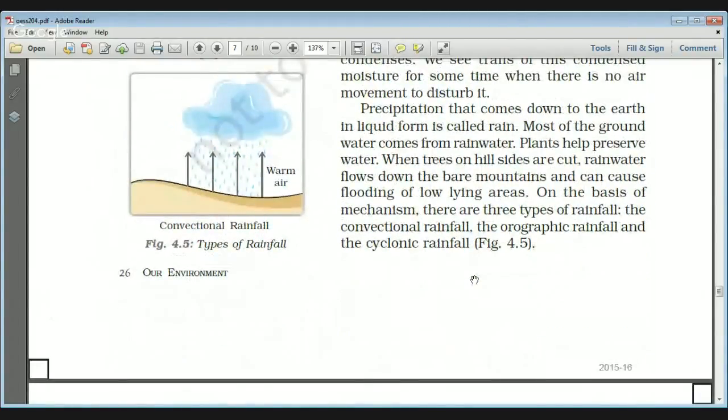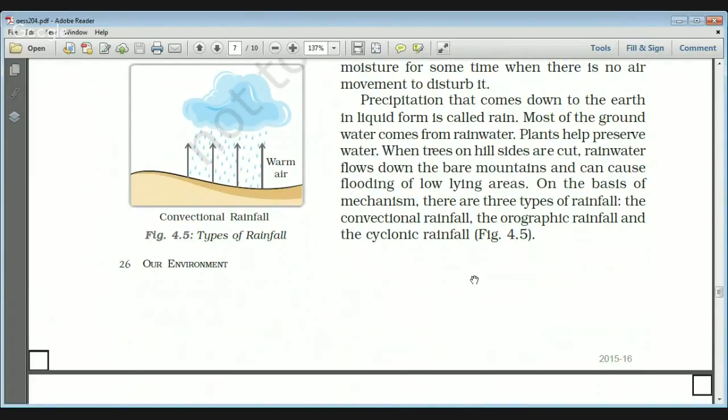Now, the precipitation that comes down to the earth in liquid form is known as rain, and most of the groundwater comes from the rainwater. And plants help in preserving the water. Whenever the trees on the hillsides are cut, the rainwater flows down the bare mountain and can cause flooding of the low-lying areas. That is why we need to focus on afforestation in the mountainous areas to prevent soil erosion and also to prevent flooding in the nearby areas.